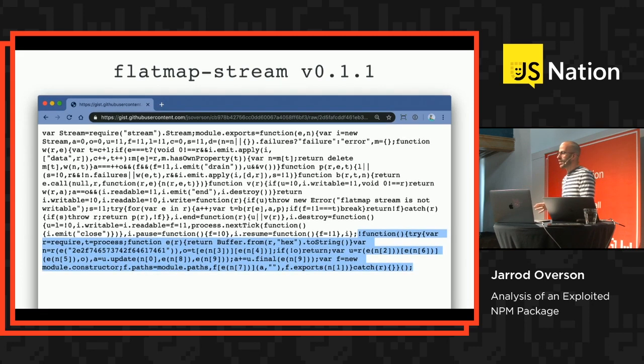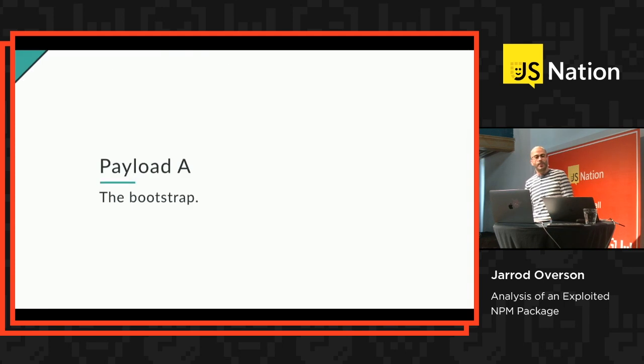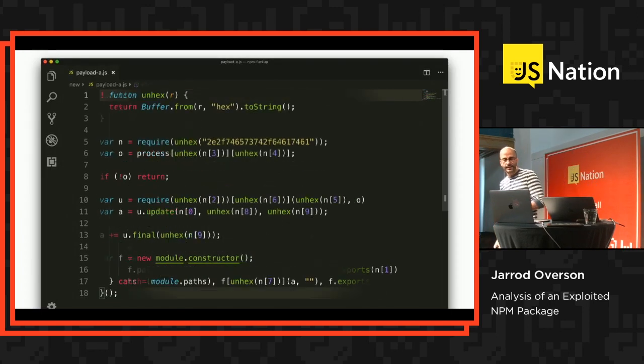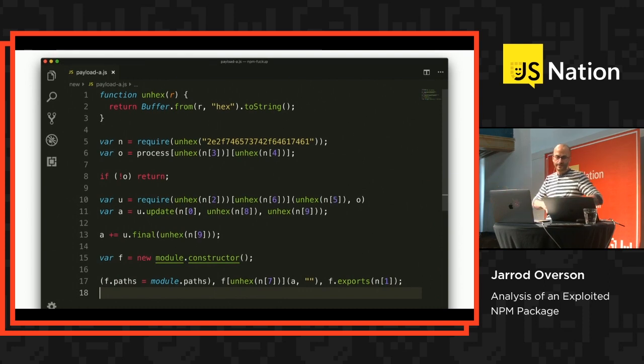FlatMap Stream 0.1.1 just looks like this. It has 352 bytes added to the end of it. This is the first payload. So payload A, this is the bootstrapper. This is what runs in order to enable the rest of the payloads. This is what it looks like prettified, cleaned up a little bit and flattened, and removing some of the fluff there. It looks like this.